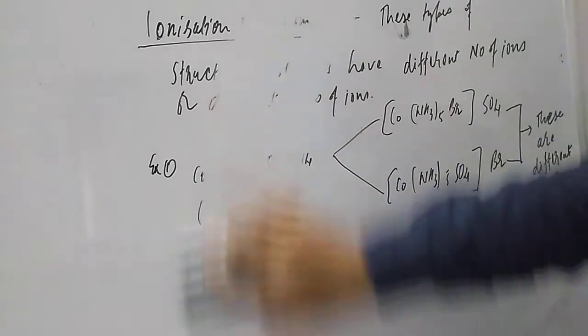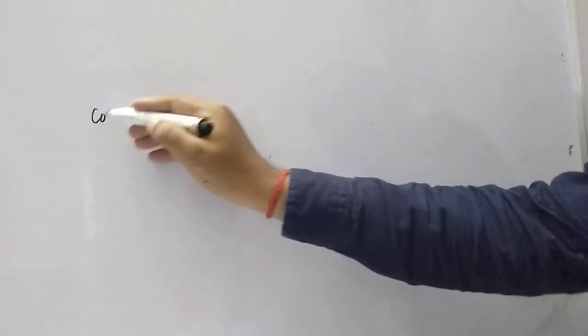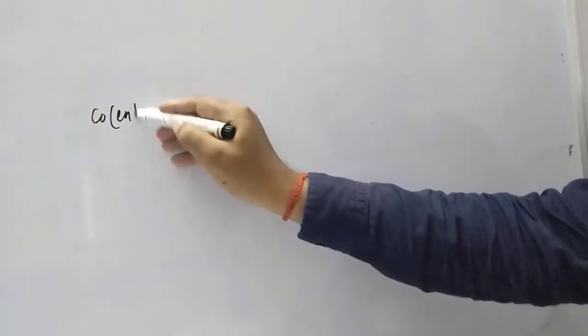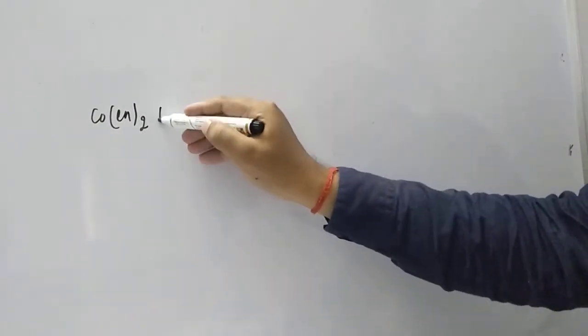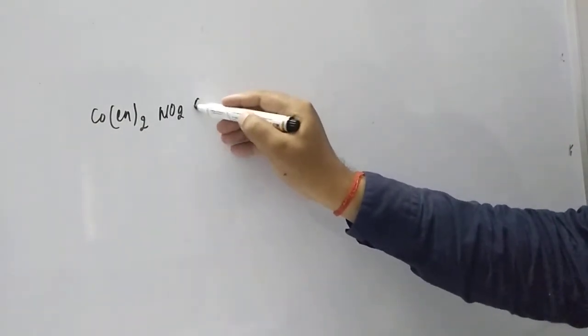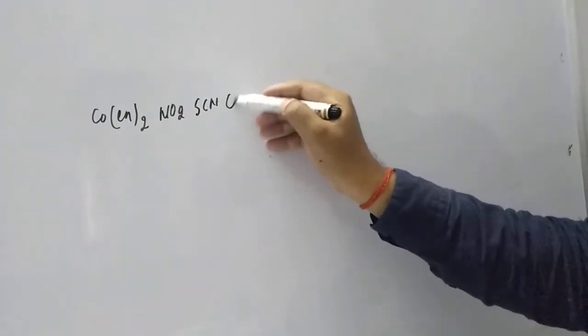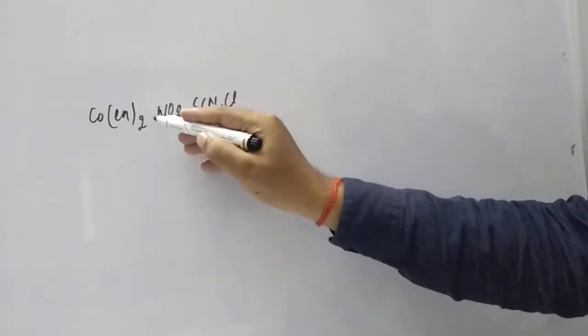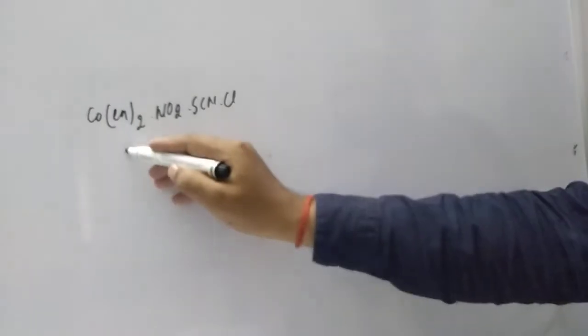Let us understand with one more example, student. For better understanding, we can go for multiple examples. One example I am giving is Co with ethylenediamine twice, NO2 and SCN, and then we are having Cl. This is the molecular formula, it is not the complex.